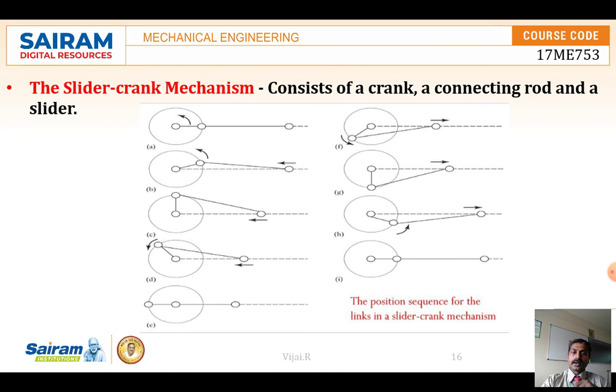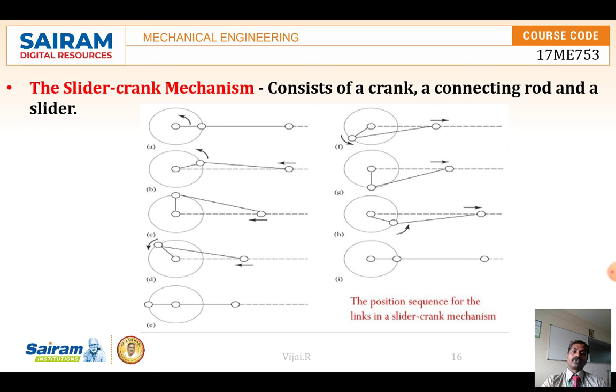And the slider crank mechanism, as I said, is used to convert rotary to reciprocating motion. When the crank rotates through half a turn, the piston moves from top dead center to bottom dead center, and when the crank rotates from the bottom to the top, in the other half rotation, the piston moves from bottom dead center to top dead center.